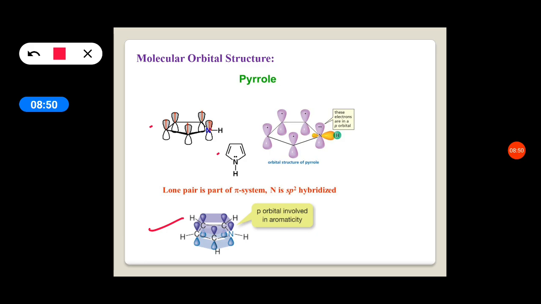All the above orbitals overlap, all the below orbitals overlap, and they form a pi molecular orbital cloud above and below the plane. We can represent the structure like this, but there is no fixed double bond, and the nitrogen does not have a localized lone pair of electrons because all these pi electrons are involved in delocalization. So this is called the molecular orbital structure of pyrrole.